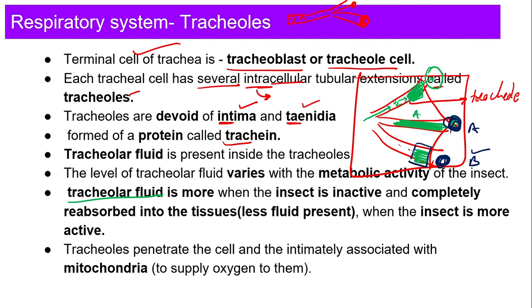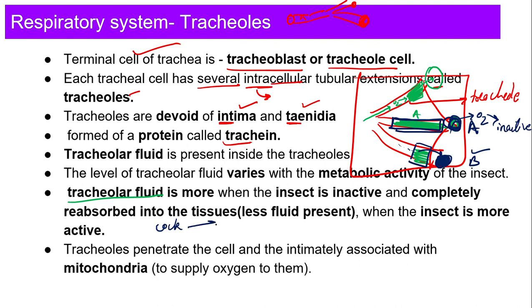The oxygen was dissolved in the fluid, and now that oxygen-dissolved fluid is being absorbed by the tissue, because this tissue is active. What about tissue A? It is inactive. How can I say that? Because I can see more amount of fluid present over here, so this tissue does not require oxygen. Why? Because it is inactive. Did you understand now?